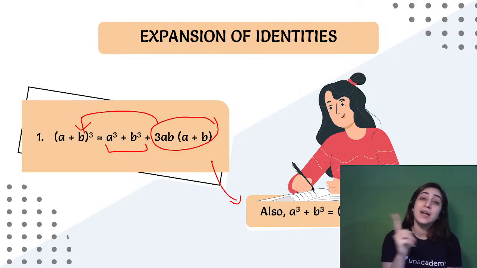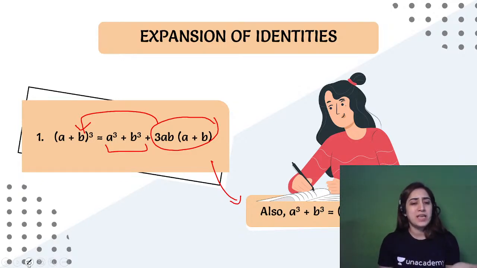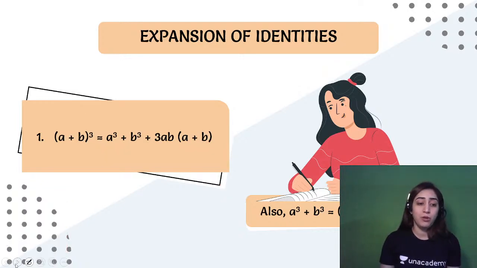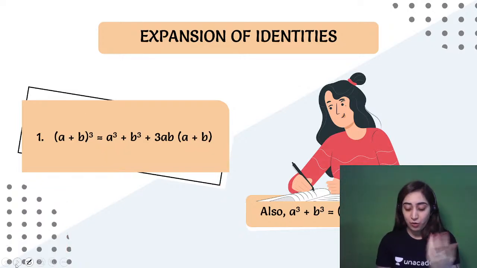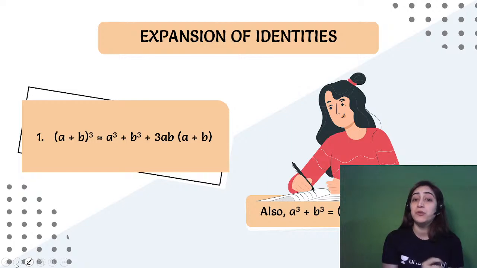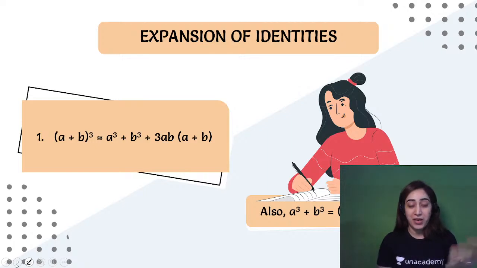Let's find out the other technique that we had. So we were doing the negative. Any guesses, with the same pattern that we have done with (a plus b) whole cube? What will be (a minus b) whole cube? Anyone who can tell me what the identity of (a minus b) whole cube will be? Any guesses? Or if you know it, then great.